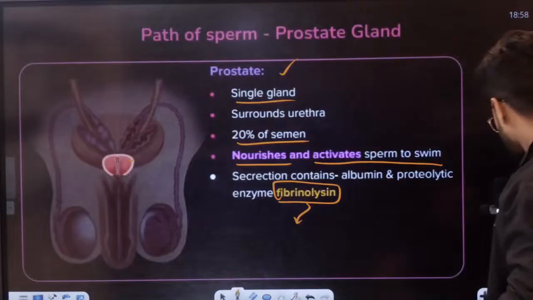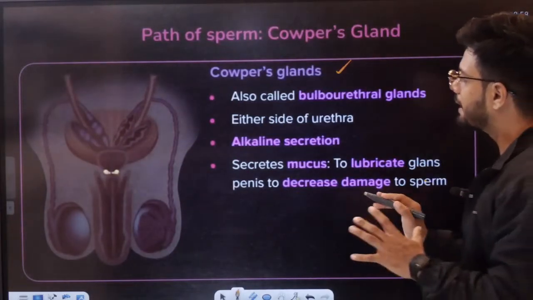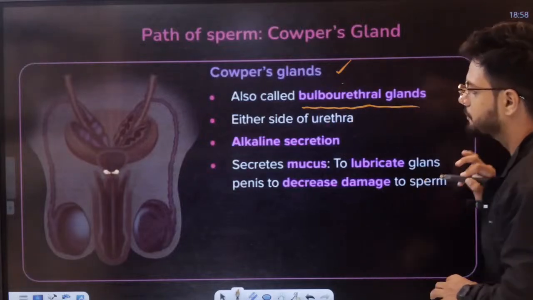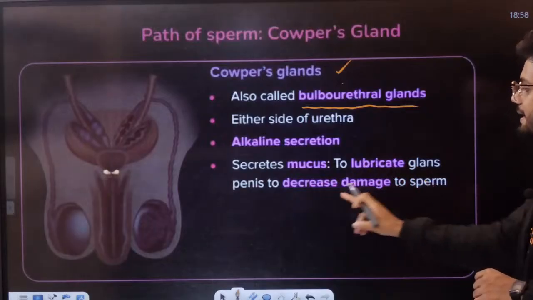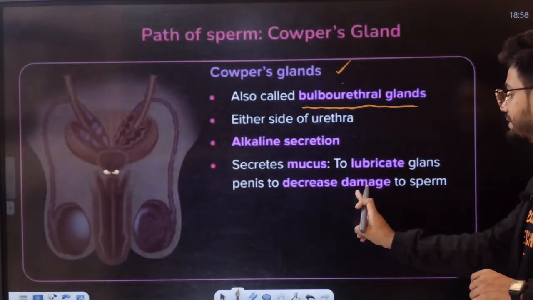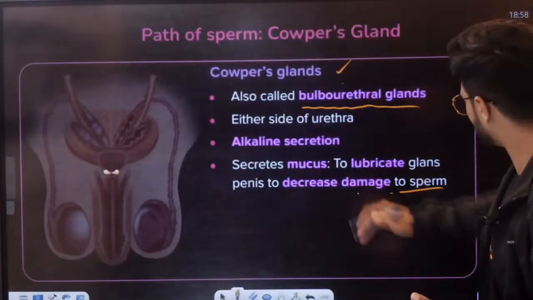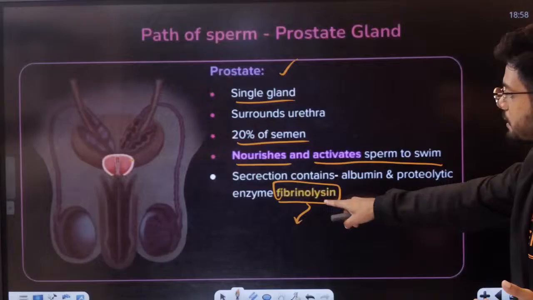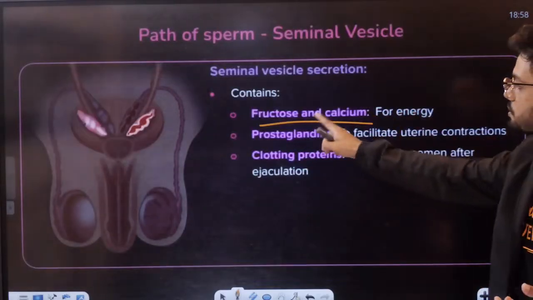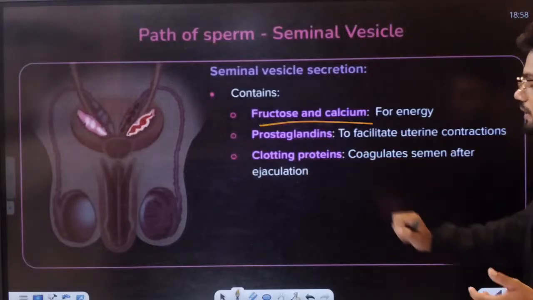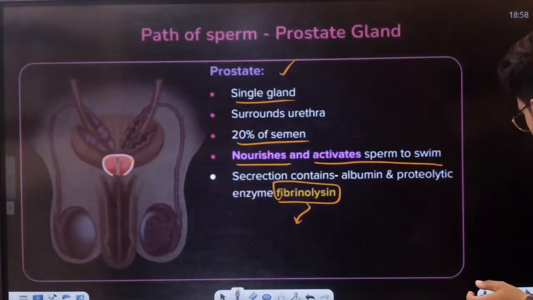Next is called the Cowper gland. Cowper gland is also called the bulbourethral gland. Alkaline secretion again. It secretes mucus to lubricate the glans penis and decrease the damage to the sperm. Simple. It provides lubrication. Prostate, students, nourishes and activates the sperm. Then we have the seminal vesicle: fructose and calcium, prostaglandins, clotting protein. Apart from the seminal vesicle, even the prostate produces enzymes.